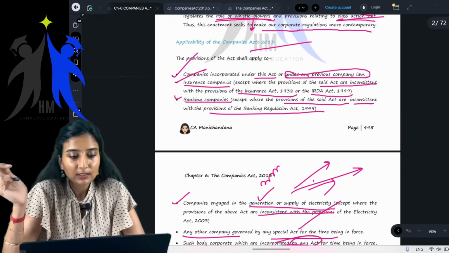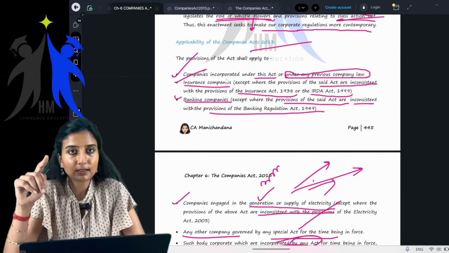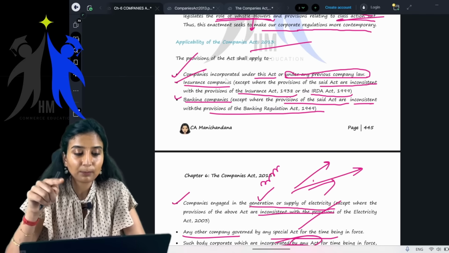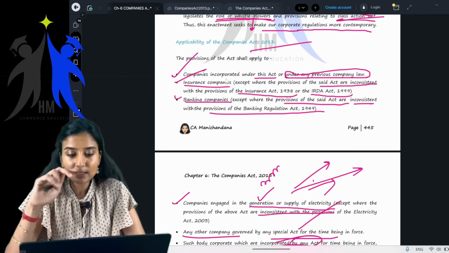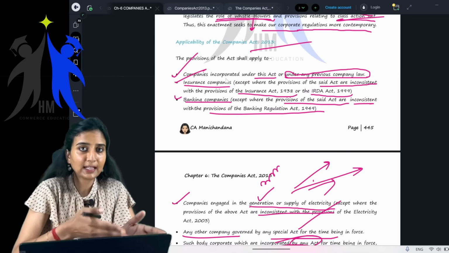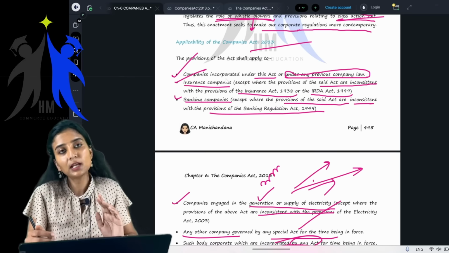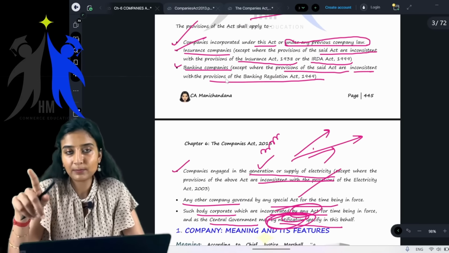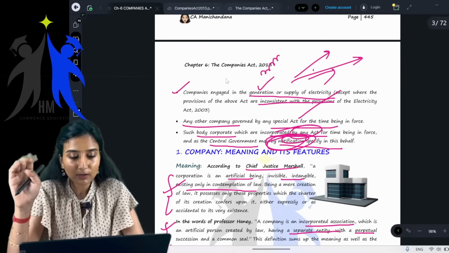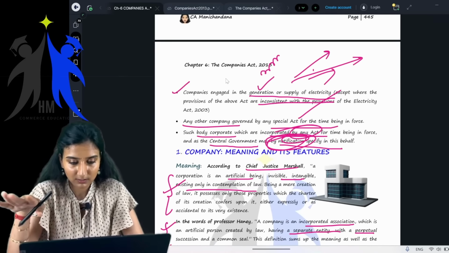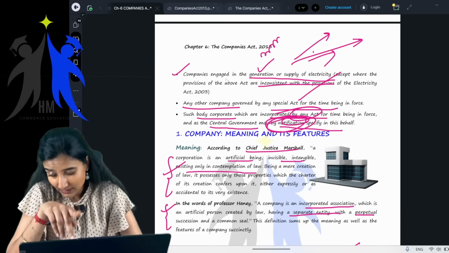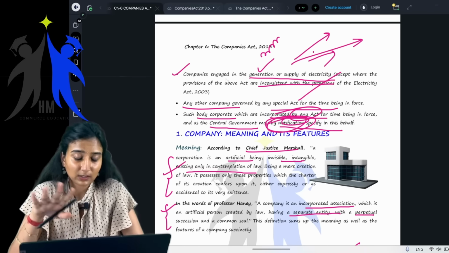Next, the provisions of this act shall apply to companies incorporated under this act or under any other previous company law. Insurance companies, except where the provisions of the said act are inconsistent with the provisions of their specific acts, then their specific acts will apply. Banking companies also, same thing. Companies engaged in the generation and supply of electricity also the same thing. Next, any other company governed by any special act, if it is notified, and also such body corporate incorporated by any act, if the central government notifies, then this particular act will apply.